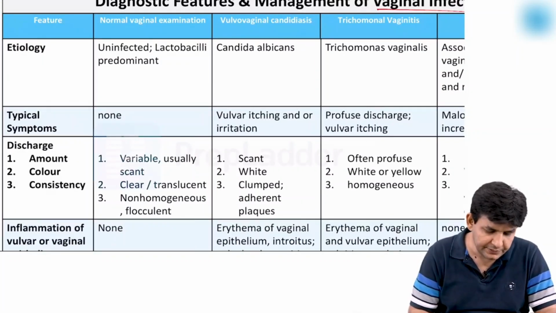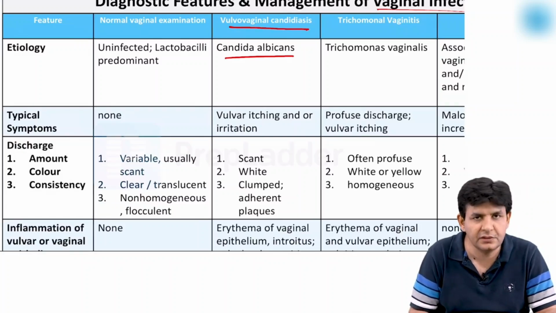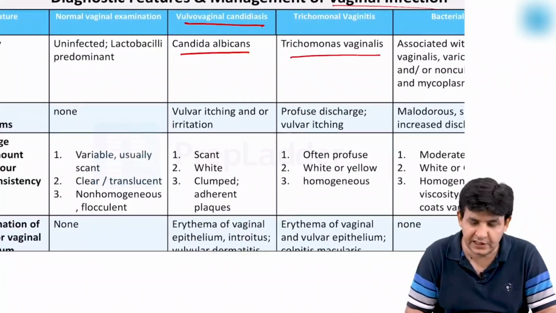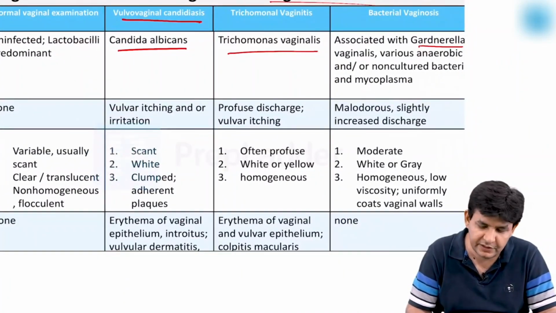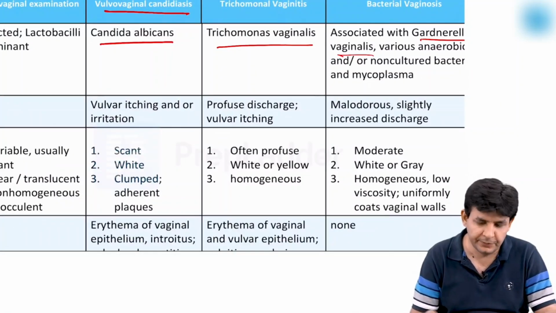So obviously, for candidiasis, vulvovaginal candidiasis, the causative organism is Candida albicans. For trichomonal vaginitis, Trichomonas vaginalis. For bacterial vaginosis, the main one is Gardnerella vaginalis. Along with that, you have Mobiluncus and Prevotella. They associate with this bacterial vaginosis.